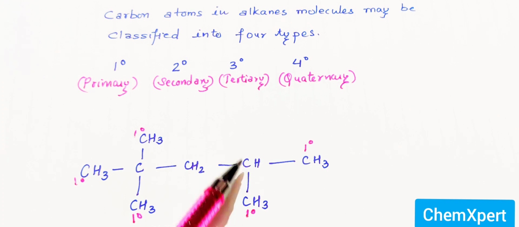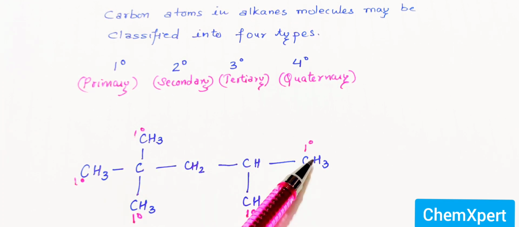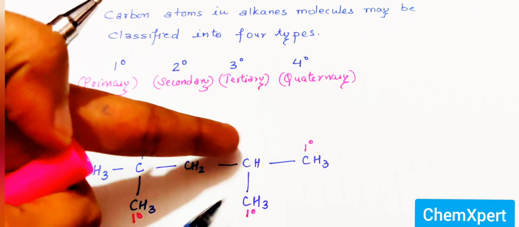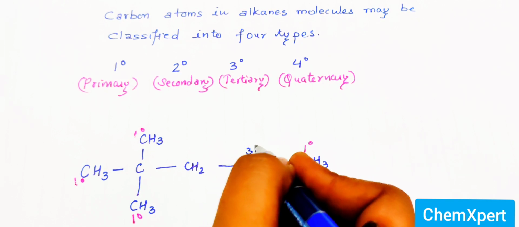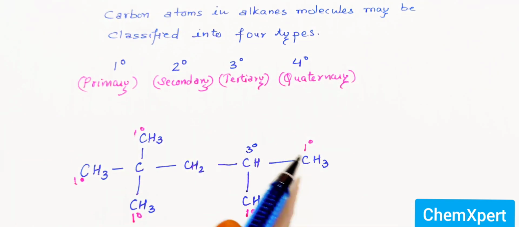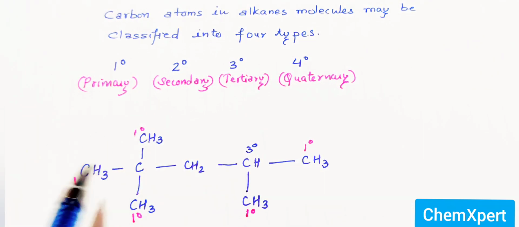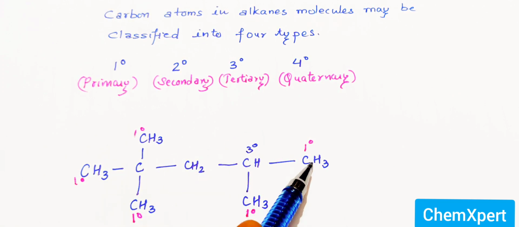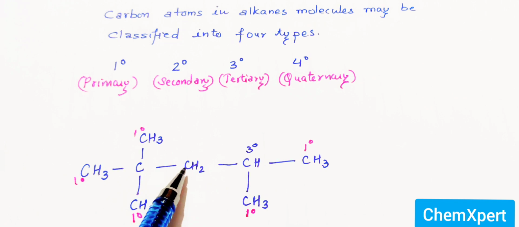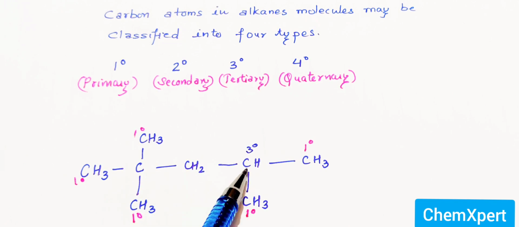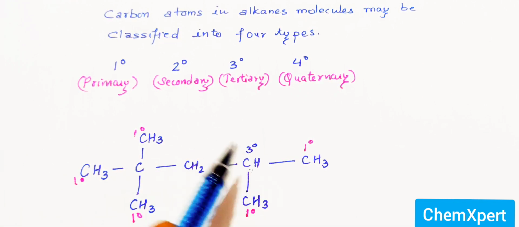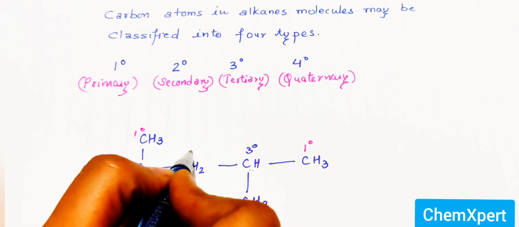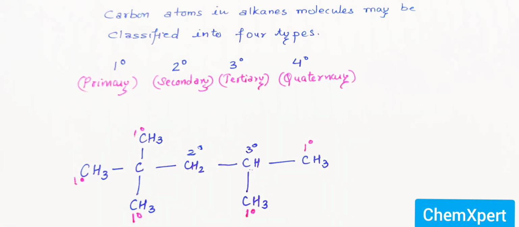Now the carbon which is attached to the primary one, now this one. This carbon at one time is attached to three carbon atoms, 1, 2 and 3. So this carbon atom is here tertiary. So primary is attached to only one carbon atom, tertiary is attached at one time to 1, 2 and 3 carbon atoms. Similarly, now this carbon atom is attached to only two carbon atoms here, this one and this one. So this one will be the secondary carbon atom.